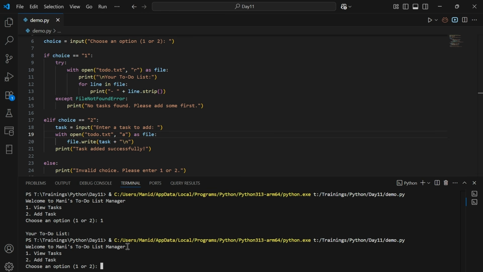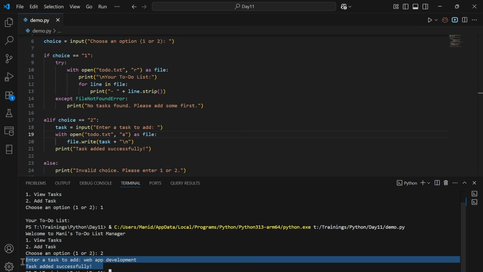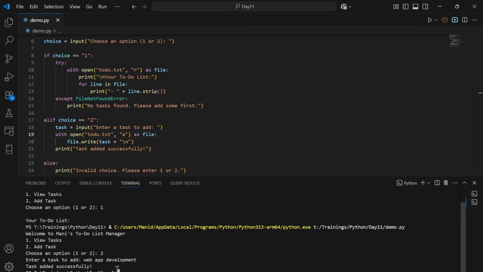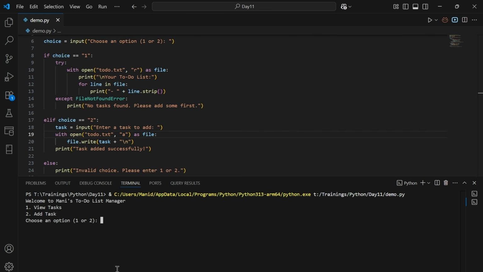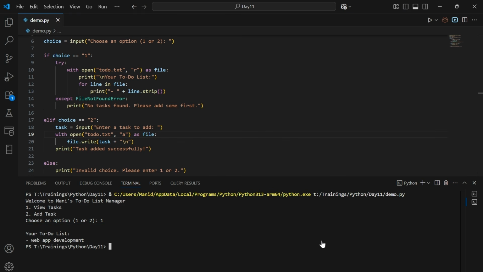So let's try to add a new task. So a new task has been added successfully. Let's try to view whether it's been added or not. So we can see that the web app development task has been added successfully. This is the way to manage a to-do list.